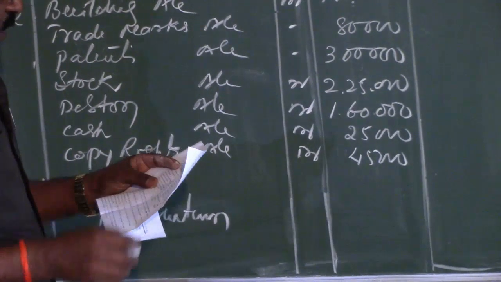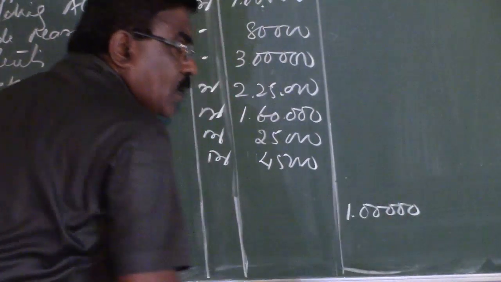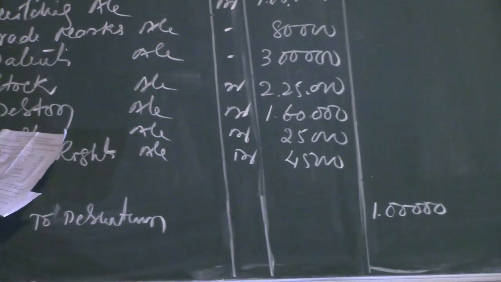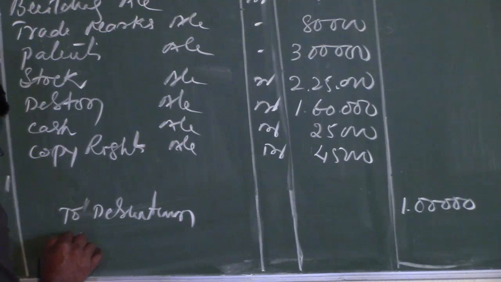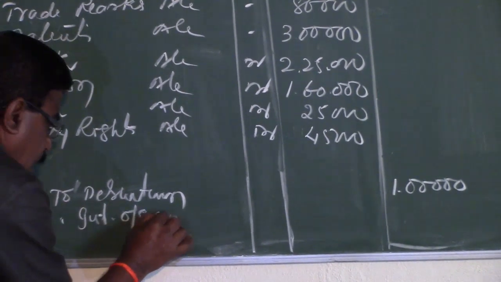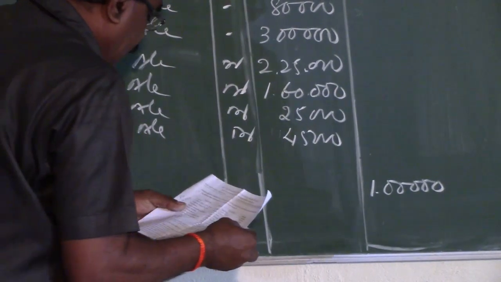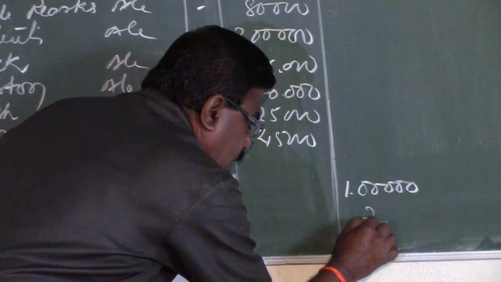Debentures value is not changed, therefore it is 1 lakh rupees. Then interest outstanding on the above, interest outstanding on debentures, that is rupees 20,000.